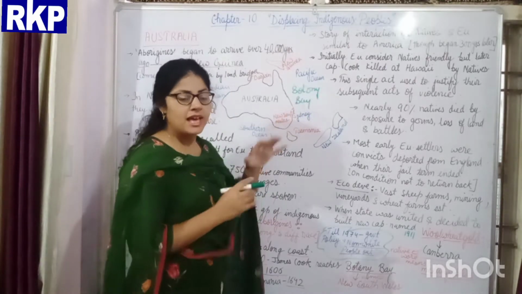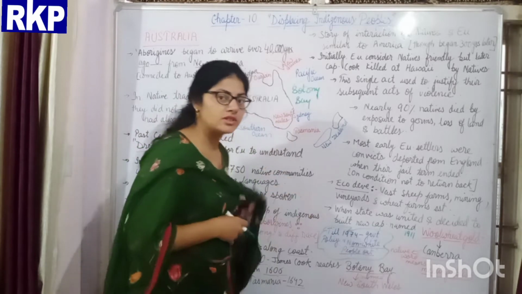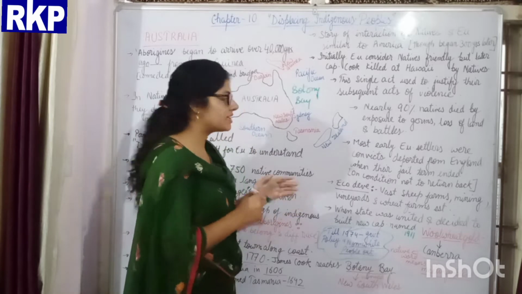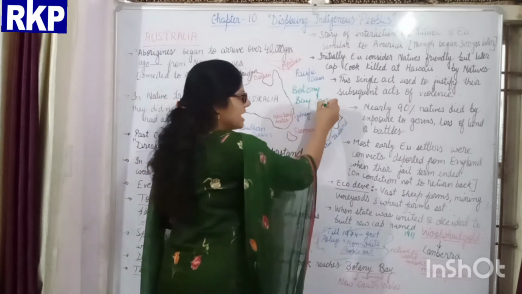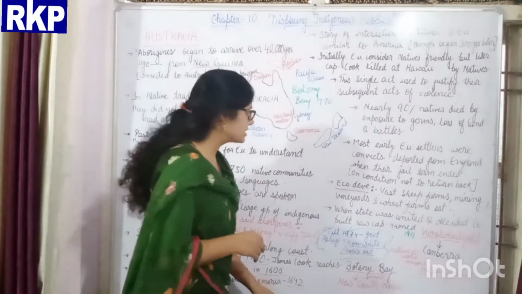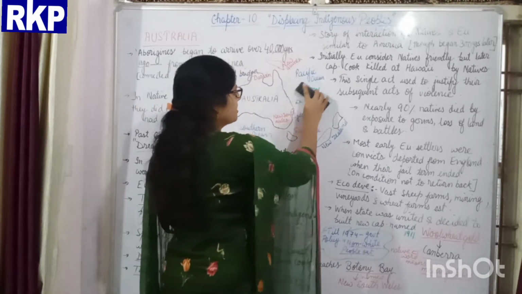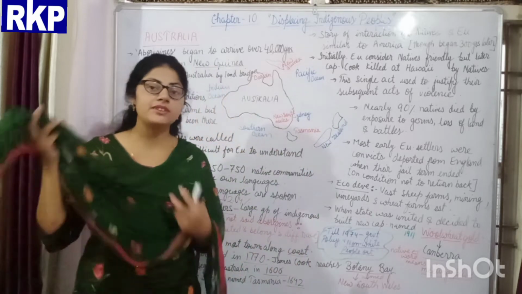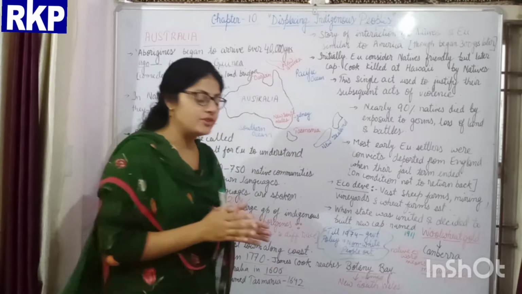And among the Europeans, who was the first to reach over there? They were the Britishers, when they reached in 1770, and Captain Cook was the man who reached over here. Now you understood how the continent was discovered by the Europeans.